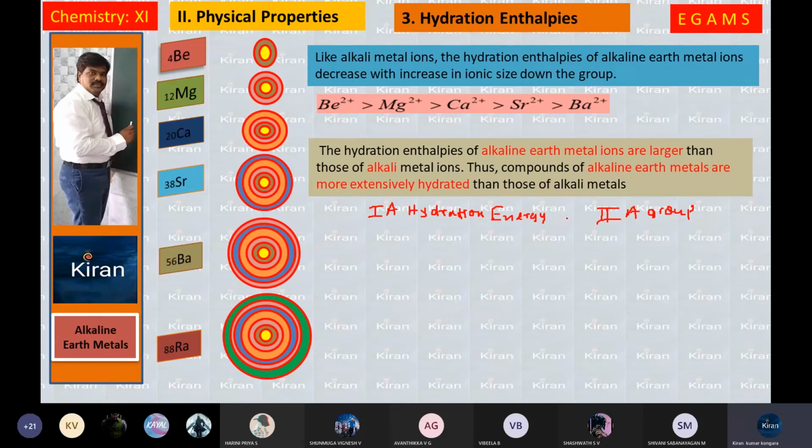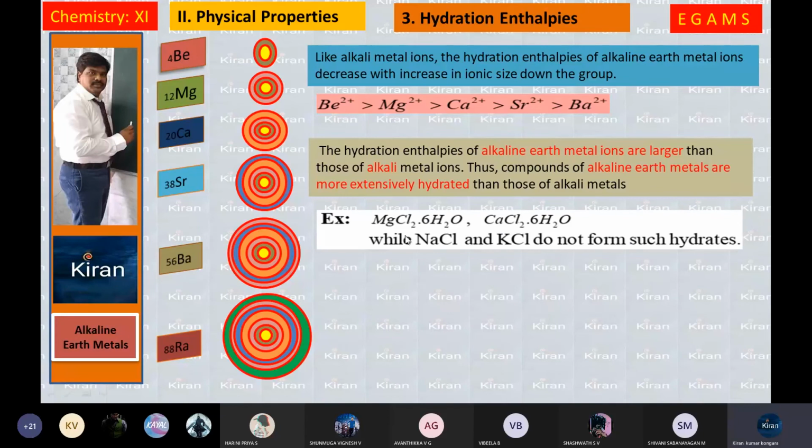So these are small atoms compared with the first A group, and small atoms have high hydration energy. When you take magnesium and sodium, which has the higher hydration energy? Magnesium has high hydration energy, because it has low atomic size.